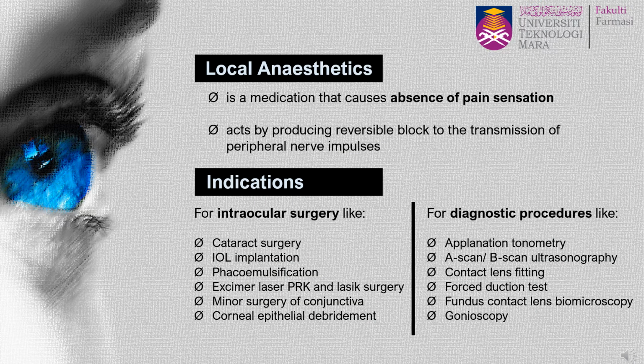Let's look up what a local anesthetic is. A local anesthetic is a medication that causes absence of pain sensations. Local anesthetics are drugs that produce reversible conduction blockage of nerve impulses. Increasing the concentration of local anesthetic will cause a blockage of the autonomic system, followed by sensory anesthesia and skeletal muscle paralysis. These effects are completely reversible and do not cause any structural damage to the nerve fibers.